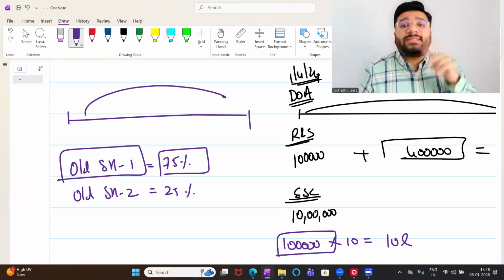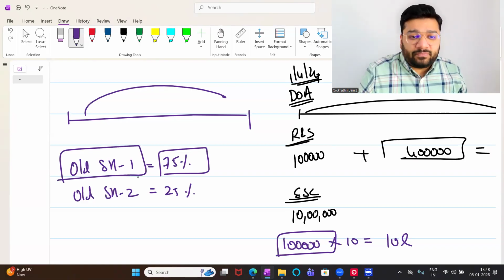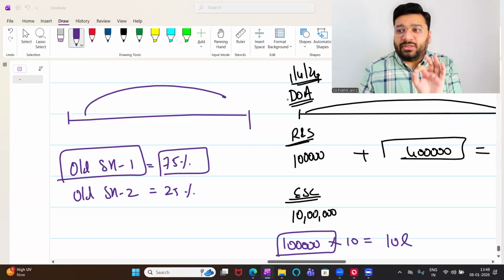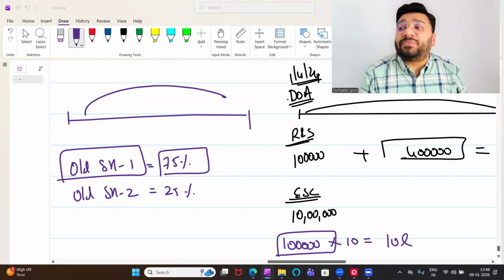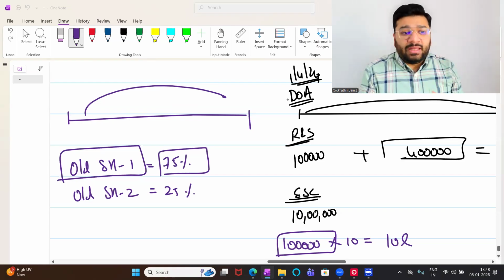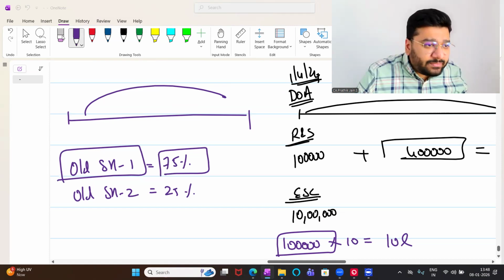Who has approached old shareholder 1 for acquiring the shares of Subsidiary Limited? H Limited.